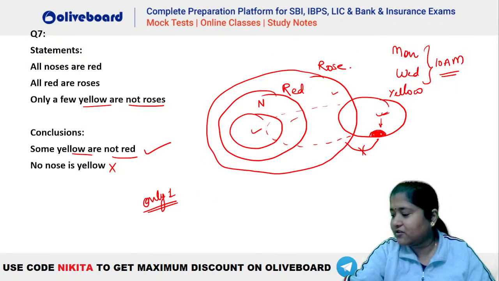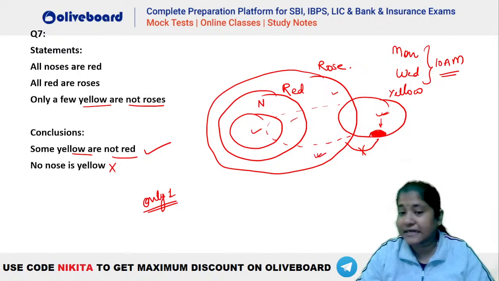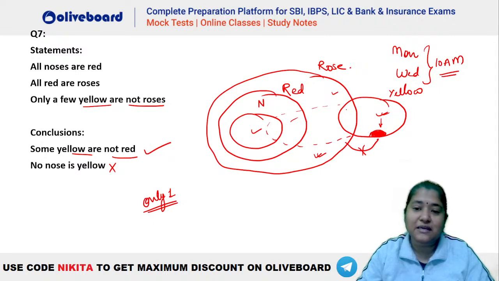Red and yellow have a cross section now. Red and yellow can have a cross section, Aditi. Here you can see that there should be a portion of yellow which should never be a part of rose, isn't it? There is a definite portion of yellow which will never be a part of rose. But that does not mean that this portion of yellow should never be a part of red or should never be a part of this nose here. This is a possibility, isn't it, Aditi?